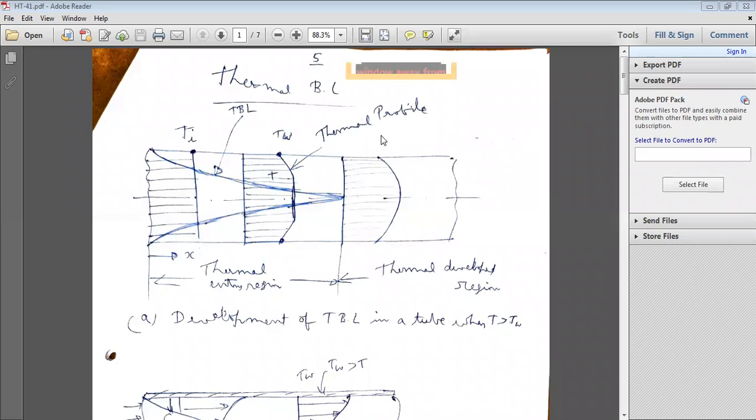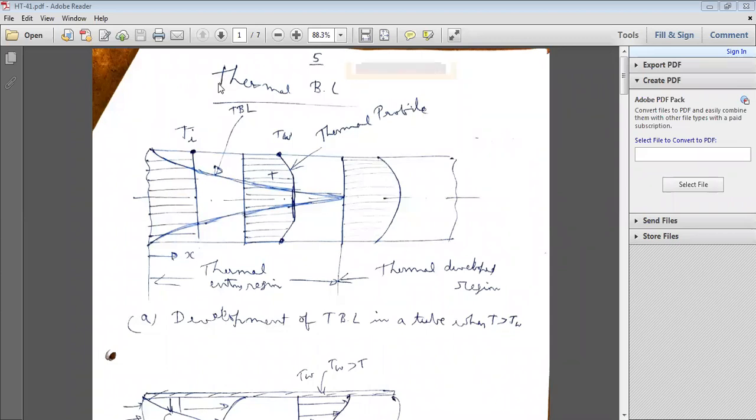Like that, the velocity distribution is parabolic in nature. So I gave yesterday the shear stress equation, velocity distribution equation, and how the hydrodynamic boundary layer is formed; that was discussed in yesterday's class.